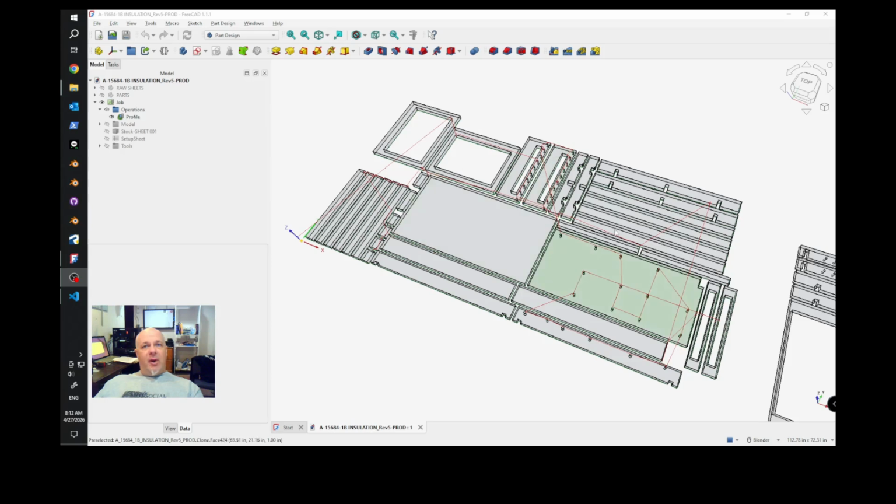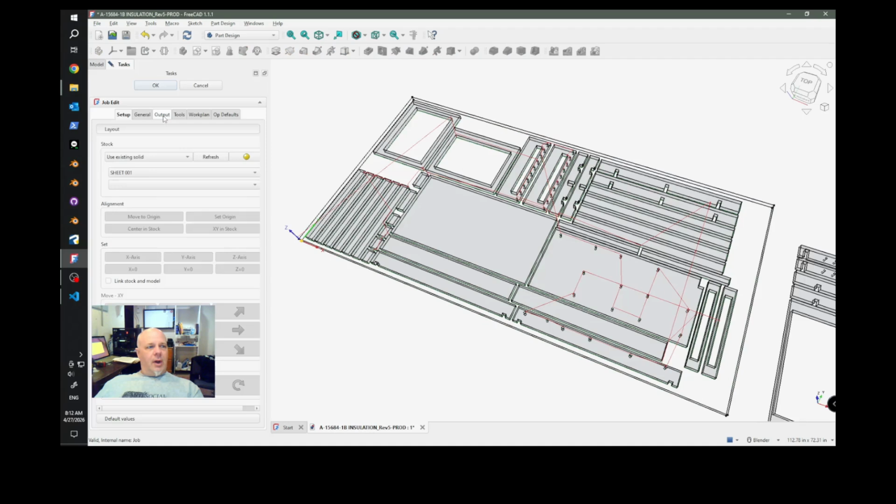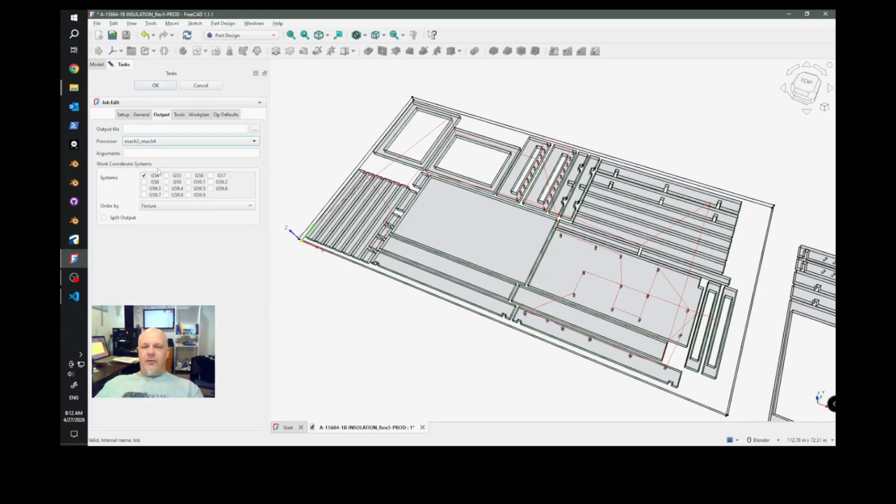Now I'm going to post-process this job with the sample post-processor that came with FreeCAD. The way to do that is to click on Job, double-click, go to Output, choose that post-processor, and this is what matches up with your machine that you're running, either Grbl or Fanuc or whatever.